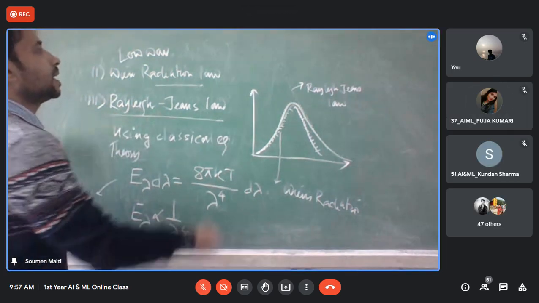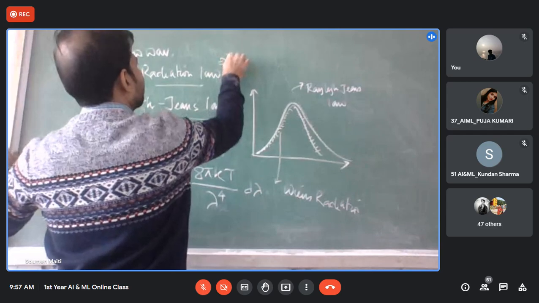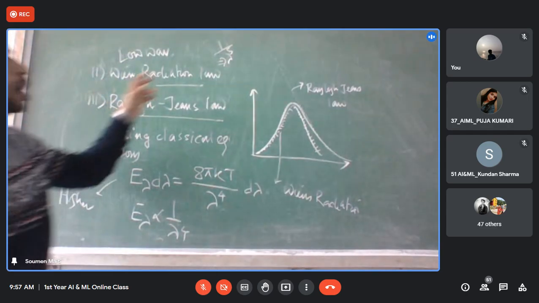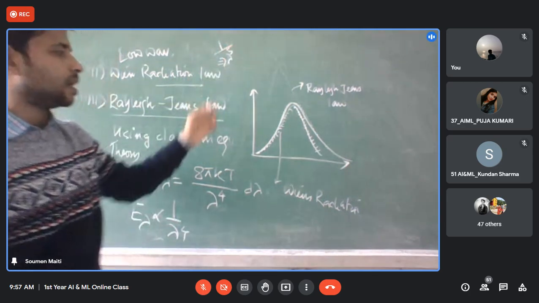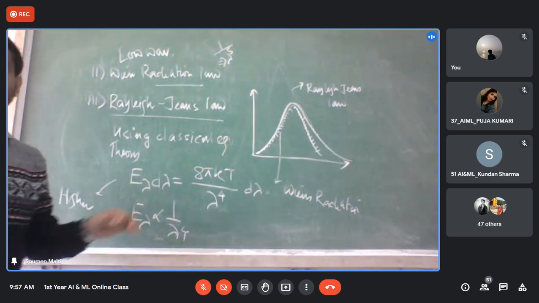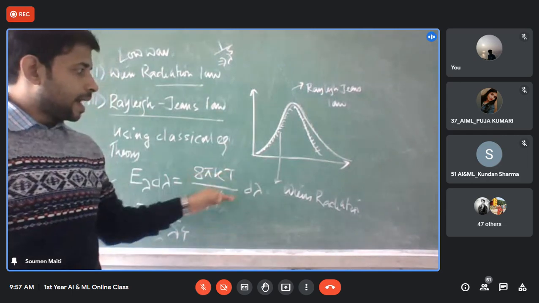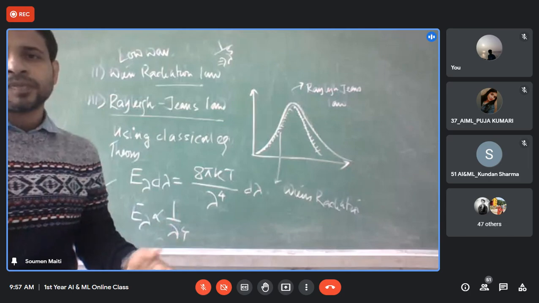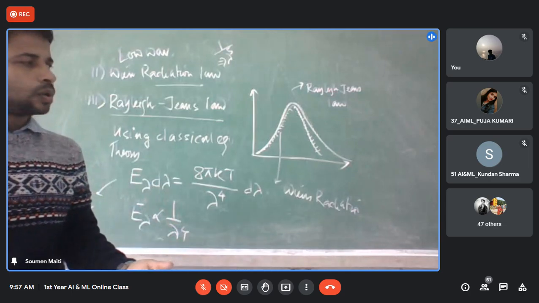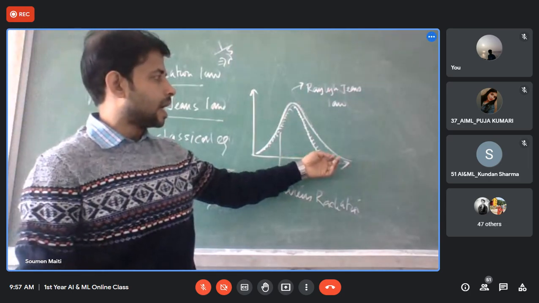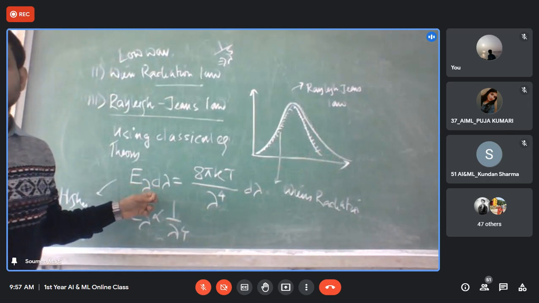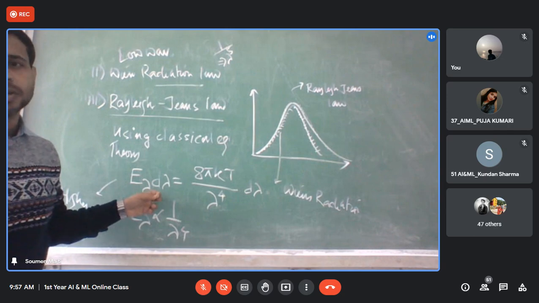So look at this. Here it is 1 by lambda to the power 5, here 1 by lambda to the power 4. Here an exponential term is there, but here no exponential term is there. Now remember very carefully. In Rayleigh's law, if lambda tends to 0, then as per this law, energy should be infinity. But that is not the case.